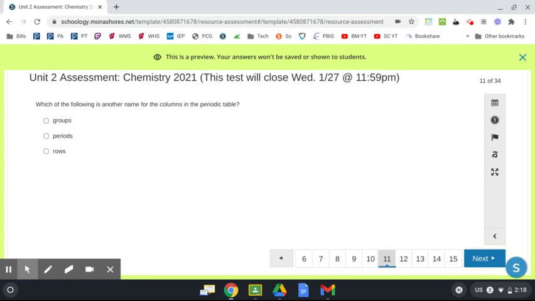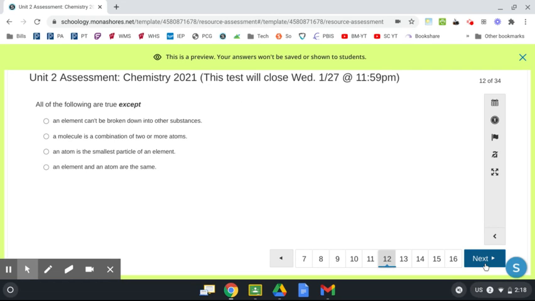Number 11, we are about halfway there. Which of the following is another name for the columns in the periodic table? Groups, periods, rows. Number 12, all of the following are true except: an element can't be broken down into other substances.